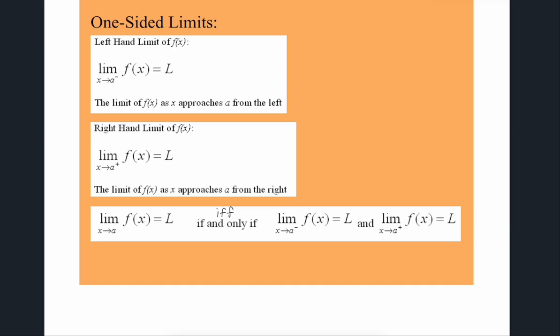Now, there are some functions that might only have a left-handed limit. Let's think of our square root function. Starts at 0, 0 and swishes over. Well, it has a right side limit at 0, but there's nothing on the left side of that function at 0, so it doesn't have a left side. So some functions do have a spot where a left side exists, but a right side doesn't, or vice versa.